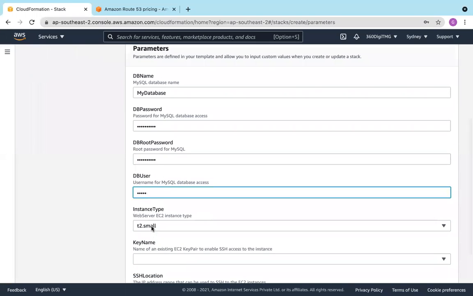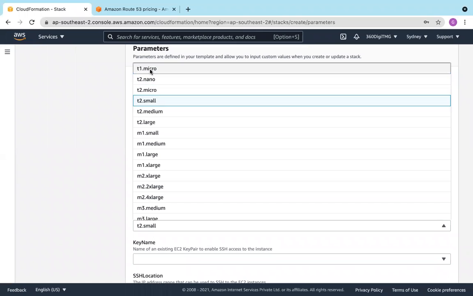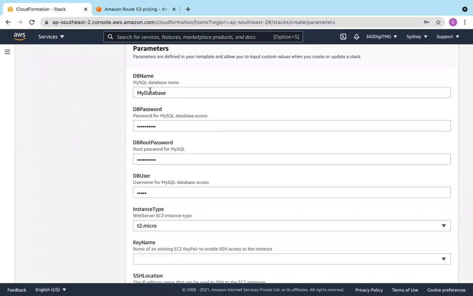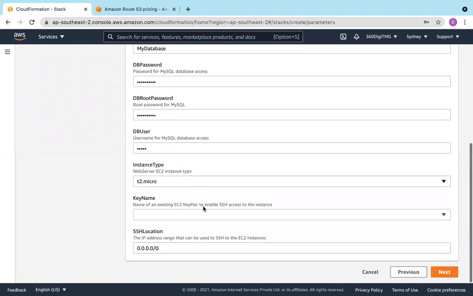So instance type, you can choose, let us say t2.micro is our instance, which is free tier eligible. And then key pair. So I have this key pair within this region. So I got it. So select this. Or create one key pair. You can go to the EC2 portal and create one key pair, come here and give it that. SSH location, we are using the CIDR block of the internet. Next.